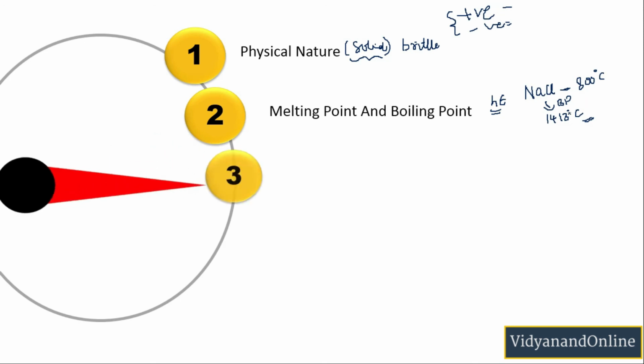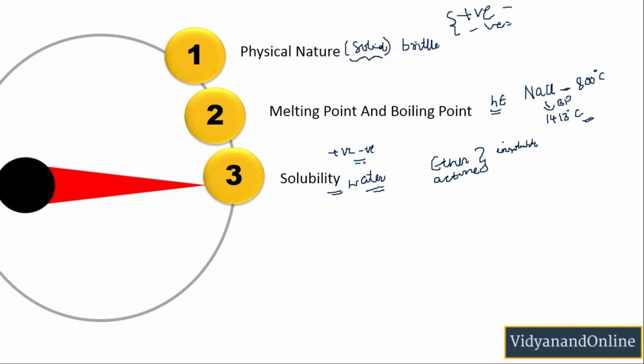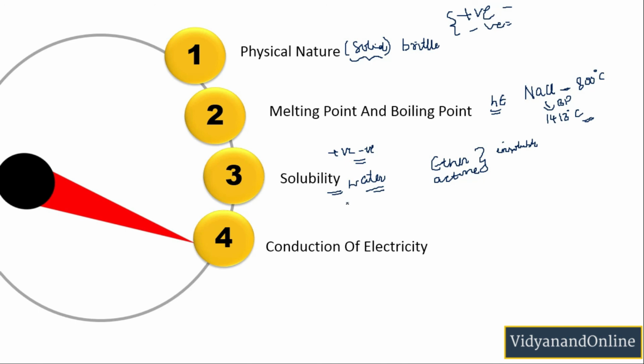Now the third property is about solubility. Ionic compounds are soluble in water. But organic solvents like ether, acetone or kerosene, etc., they are insoluble in. They are only soluble in water. This is because water is able to weaken the force of attraction between the positive and negative ions, thus making them soluble.